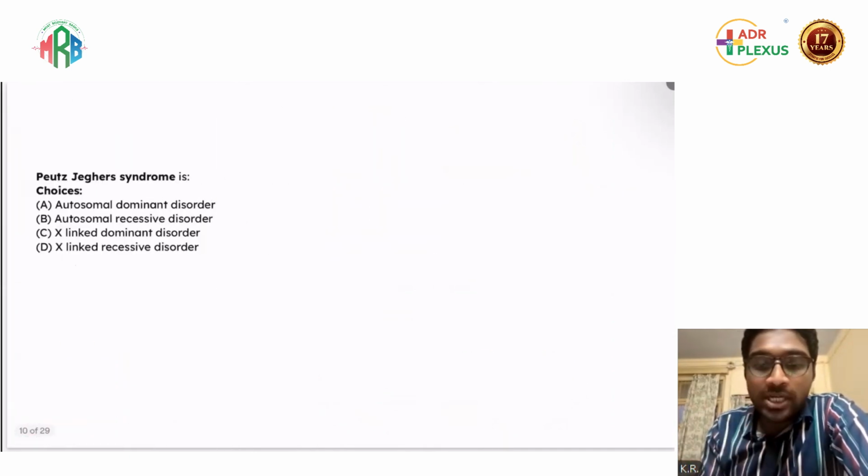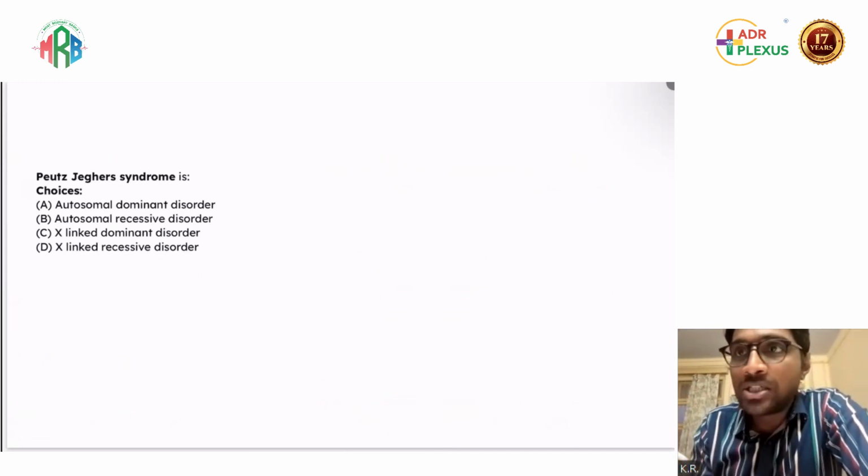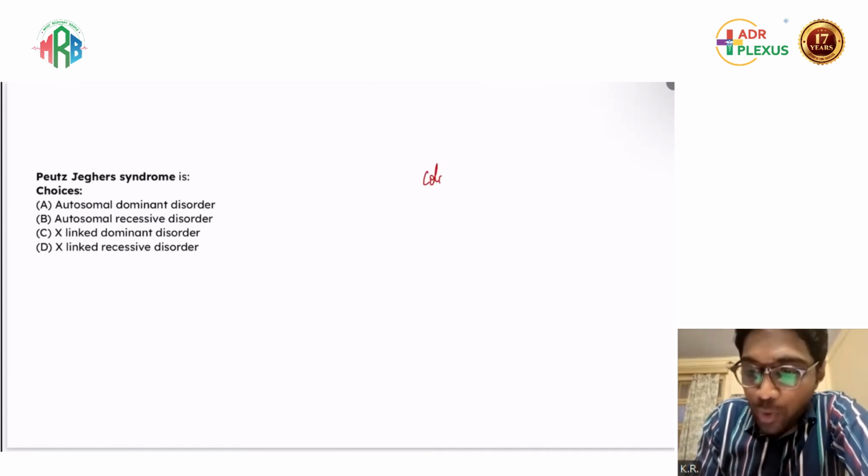Next, Peutz-Jeghers syndrome. These are repeatedly asked types of questions: which is autosomal dominant, which is autosomal recessive, which is X-linked dominant or recessive. Why this topic is important in surgery is colorectal polyps.